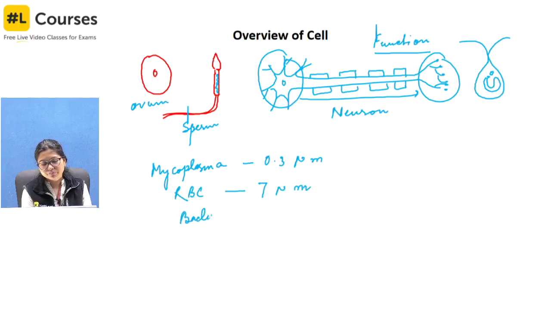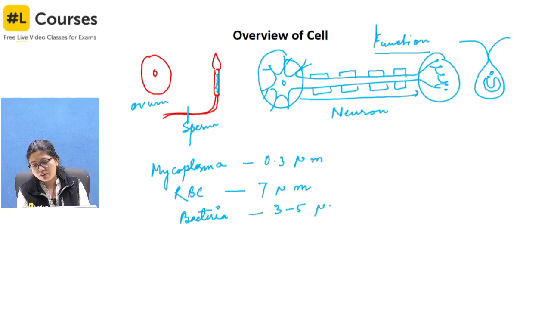Bacteria has just 3 to 5 micrometer of diameter. Okay. So, that is the size of a cell, and that is why we cannot see the cells through our naked eyes. Okay. So, this was just an overview of the cell.